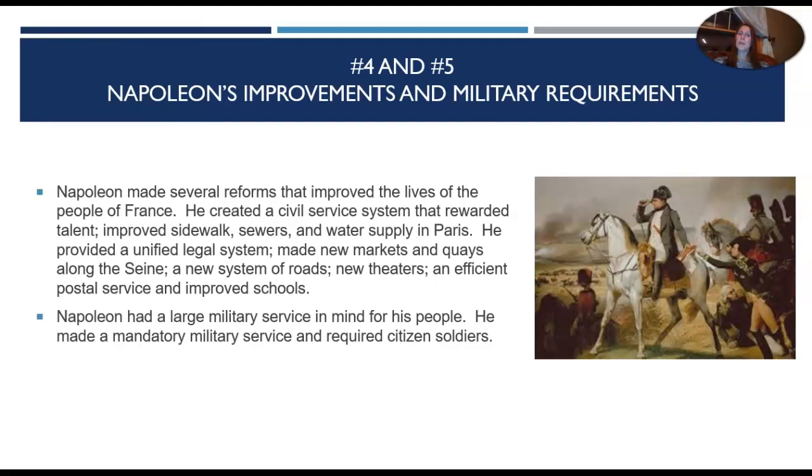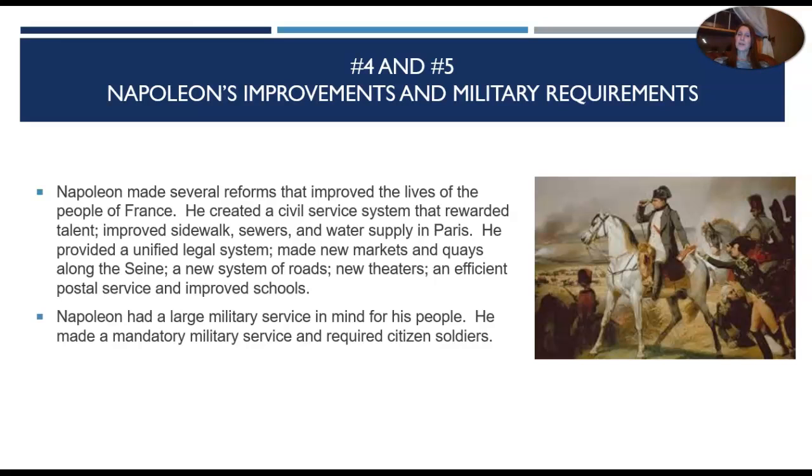Napoleon's improvements and military requirements. Napoleon made several reforms that improved the lives of the people of France. He created a civil service system that rewarded talent, and improved sidewalks, sewers, and water supply in Paris. He provided a unified legal system, made new markets and quays along the Seine, a new system of roads, new theaters, an efficient postal service, and improved schools.